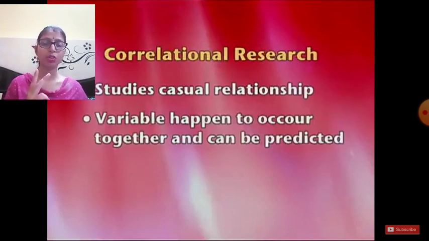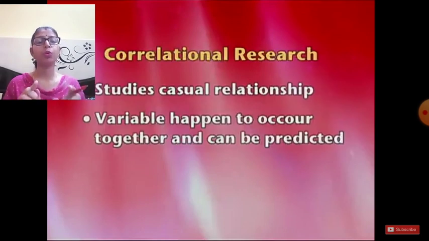There are two concepts in correlational research, in which we can study the relationship between two variables. One is degree, the second one is direction. First of all, the degree, that means a range, a statistical phenomenon which can show the degree of correlation.